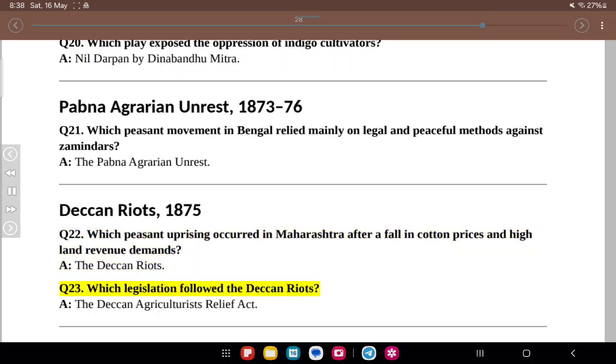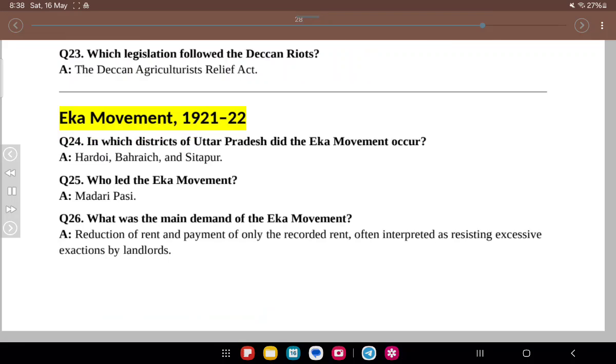Q23. Which legislation followed the Deccan Riots? A. The Deccan Agriculturists Relief Act. Eka Movement, 1921-22. Q24. In which districts of Uttar Pradesh did the Eka Movement occur? A. Hardoi, Bahraich, and Sitapur. Q25. Who led the Eka Movement? A. Madari Pasi.